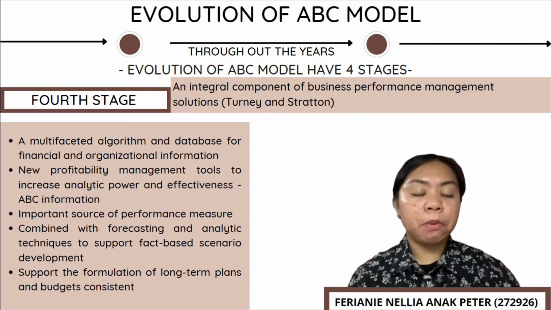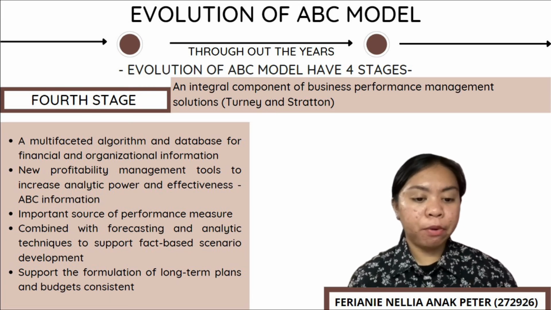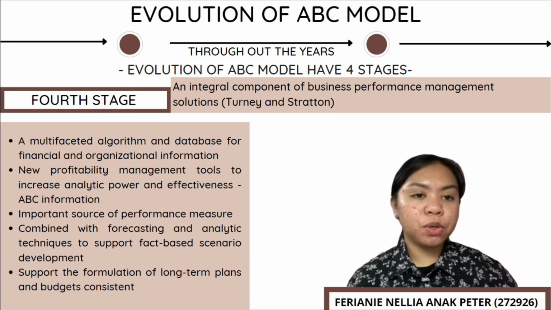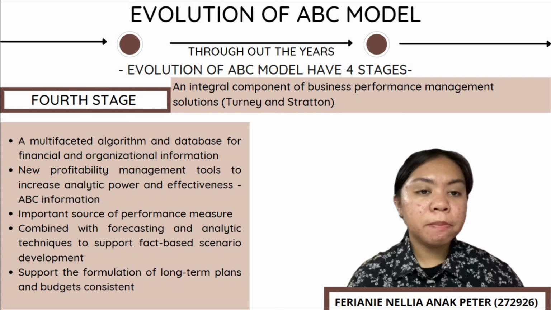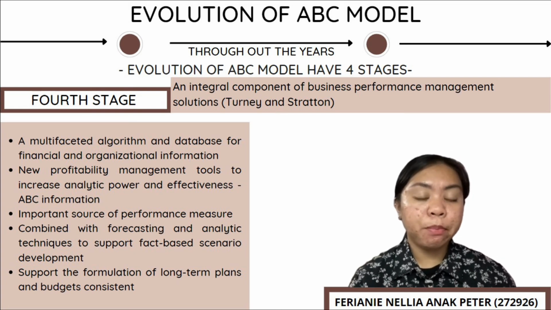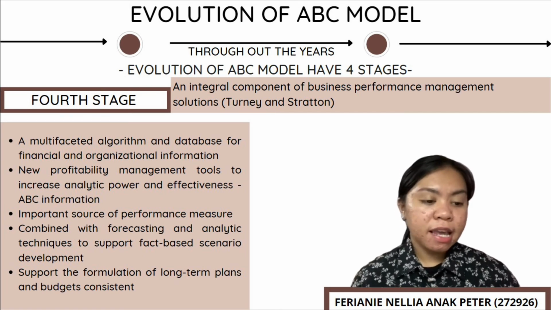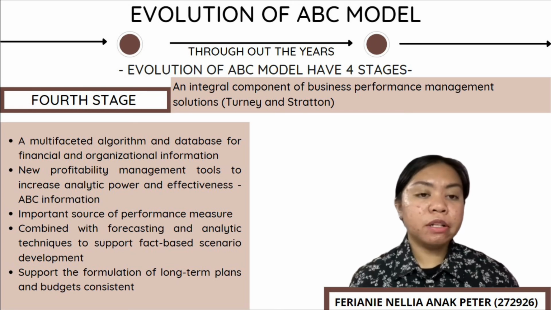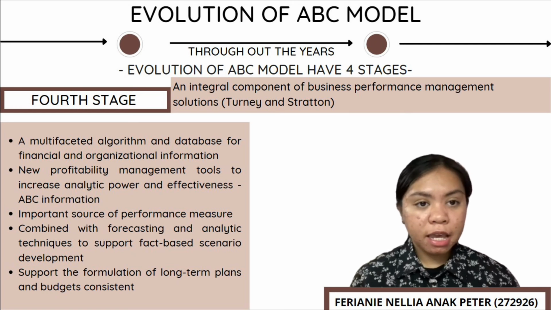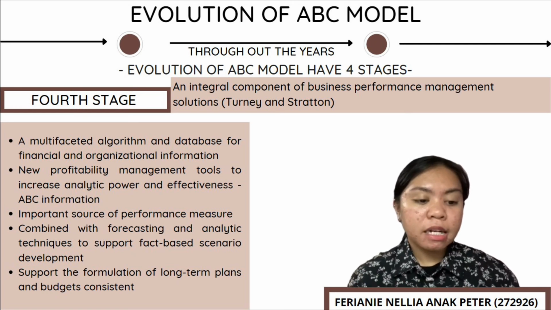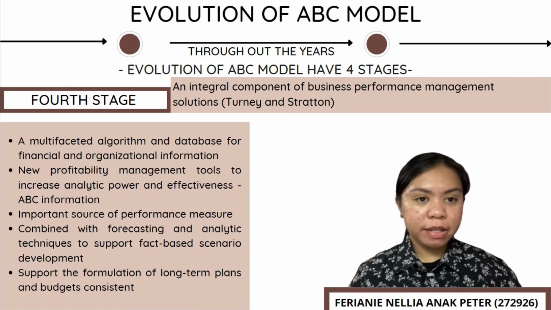For example, in the process dimension of the scorecard, activity cost provides the focal point for target setting, and the scoring goes around the process performance. From the financial planning point of view, the ABC model is a system that combines with forecasting and analytic techniques to support fact-based scenario development during the fourth stage. In addition, the ABC model also supports the formulation of consistent long-term plans and budgets. That's all from me. Thank you.